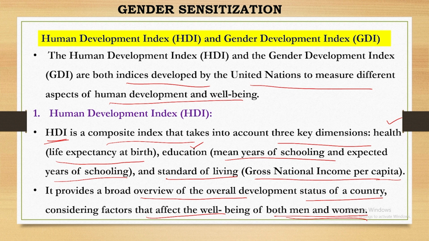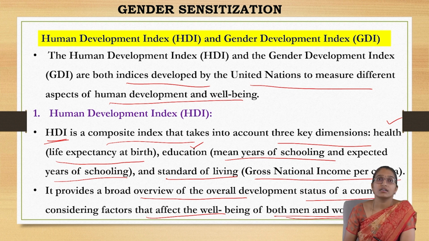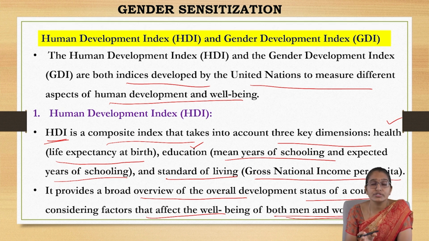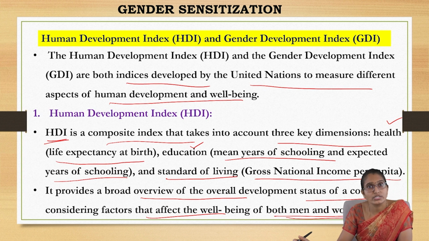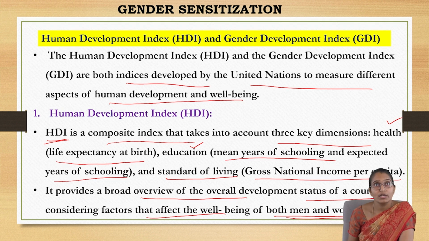How many are going to school, what is the age group of the people going to school, and what are the expected years of schooling? And also the standard of living, their contribution to the growth of a nation. All these three together give a broad overview of how the country is progressing towards the positive side. So this is the Human Development Index.